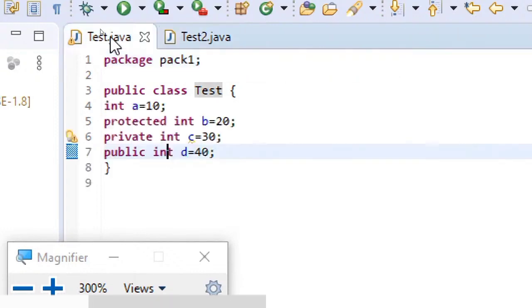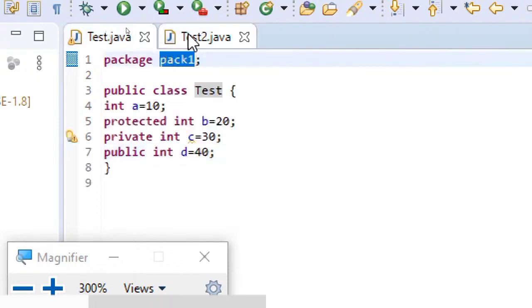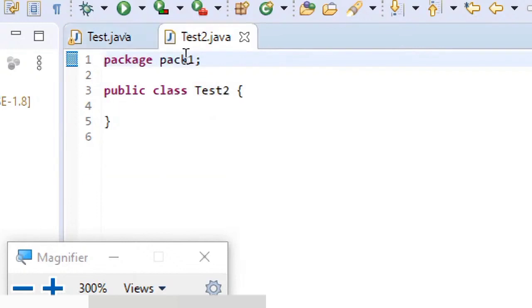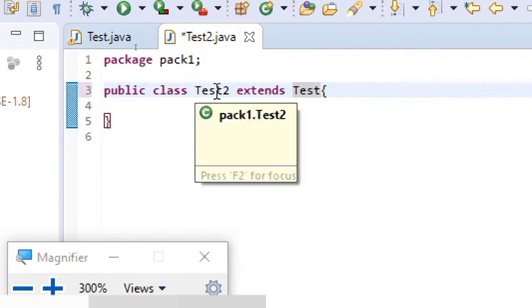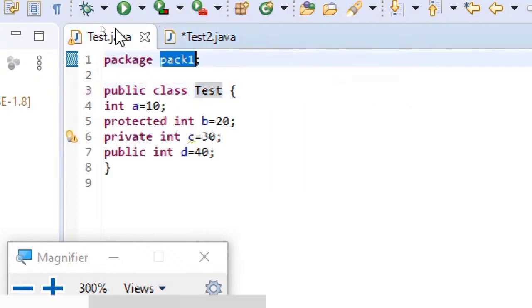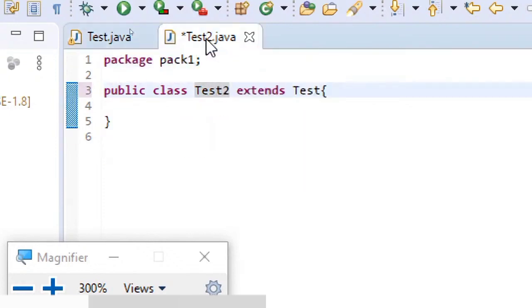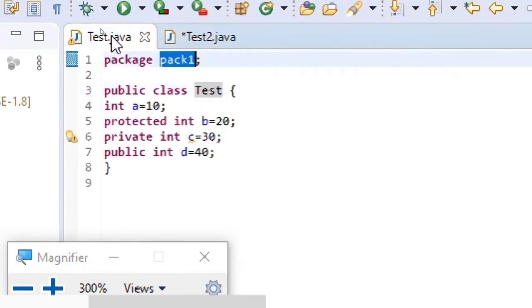Here there is a test class which is part of pack 1, and one more class I created, test2, which is also part of pack 1. Here I'll just extend test. Oh, sorry, I haven't named it test1. So observe this: this test2 class is child of this test class.